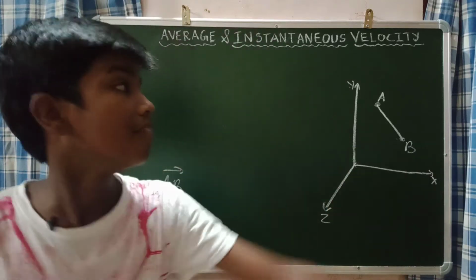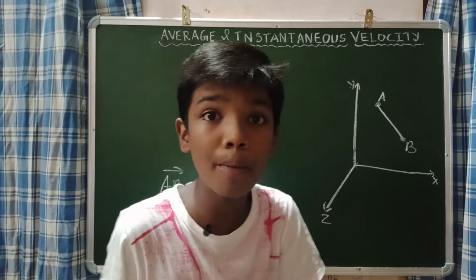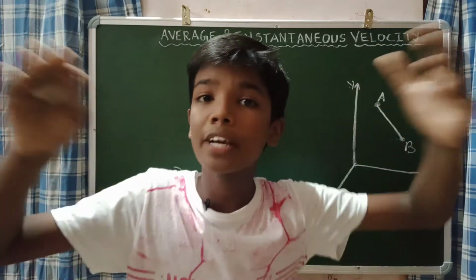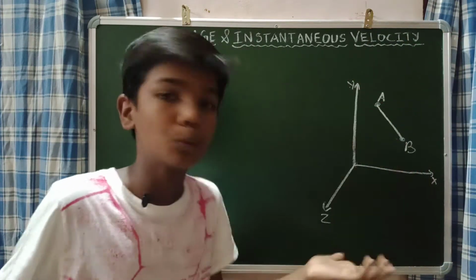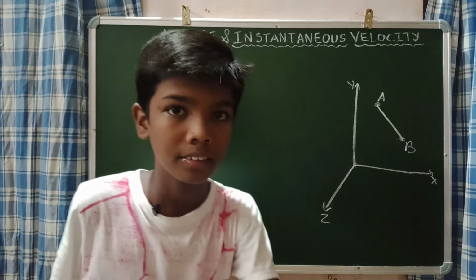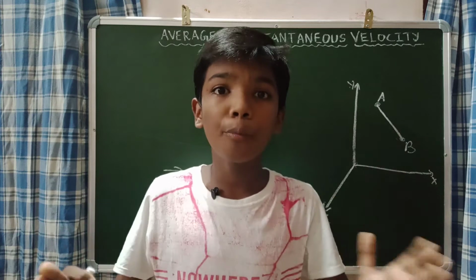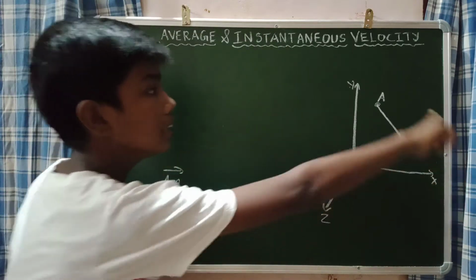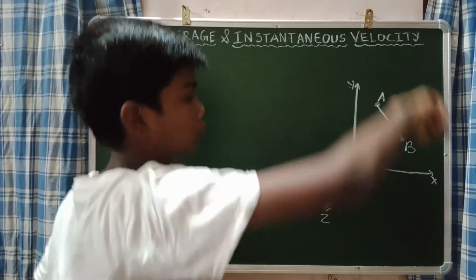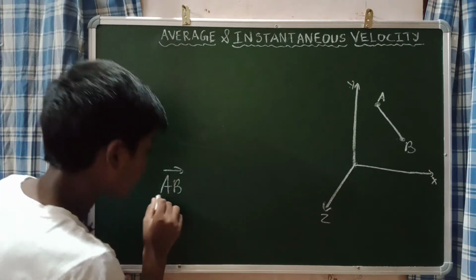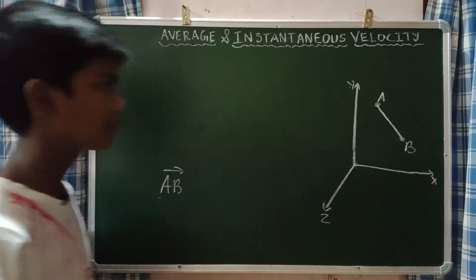Please remember, whenever we represent the position of a particle in a plane, it may be a Cartesian plane or an XYZ plane, it should be represented using vectors. That's the most important thing. So the displacement from position A to position B is AB vector.